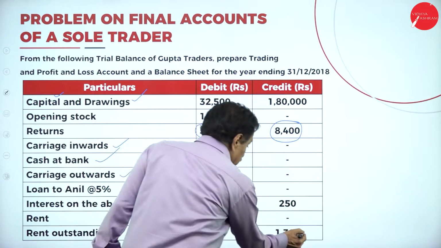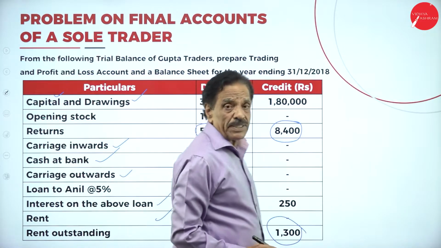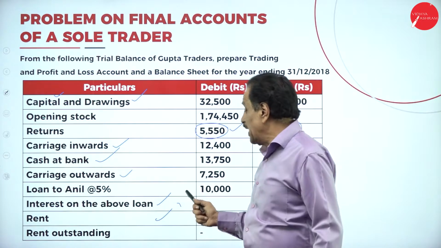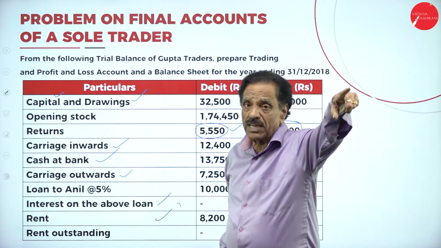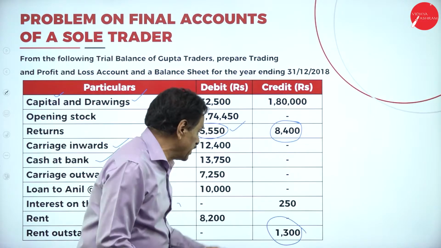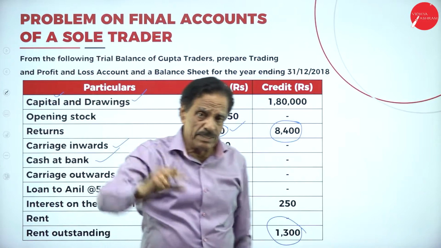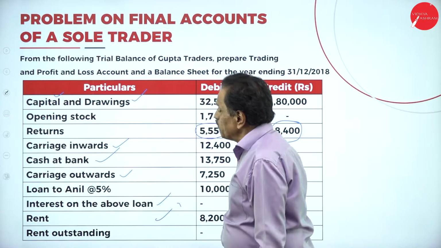Rent outstanding. It is important. If the rent outstanding comes in the adjustment, that should be added to rent, then shown on the liability side of the balance sheet. If the rent outstanding comes directly in the trial balance, it will directly come on the liability side of the balance sheet. We'll go slowly.